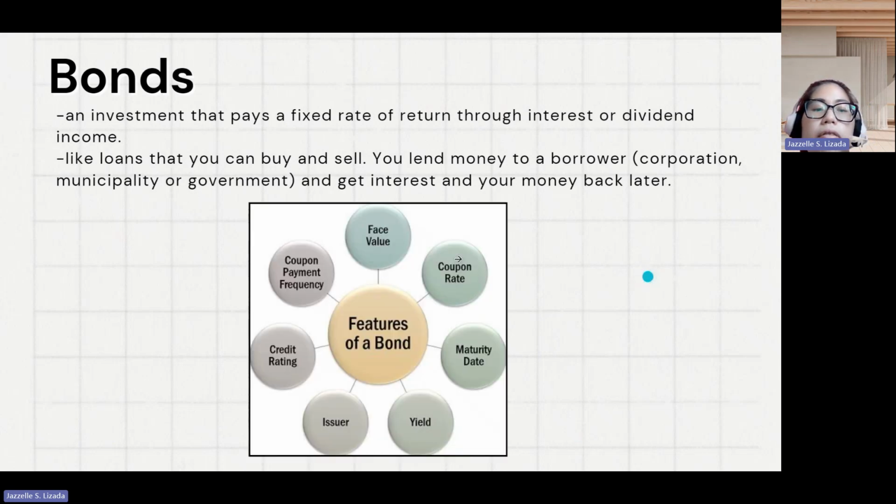Features of a bond: face value. It is the original amount invested in the bond, or the principal amount of the bond. It is also the amount that the issuer will repay at the end of maturity. Then coupon rate is the annual interest rate paid on the face value of the bond.